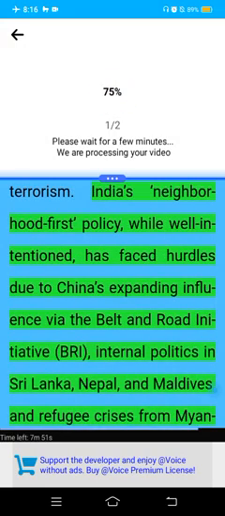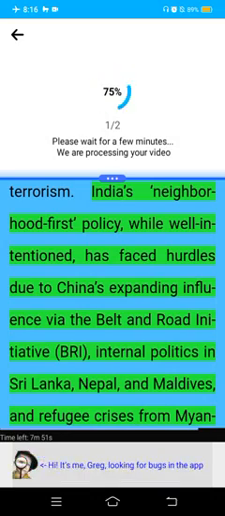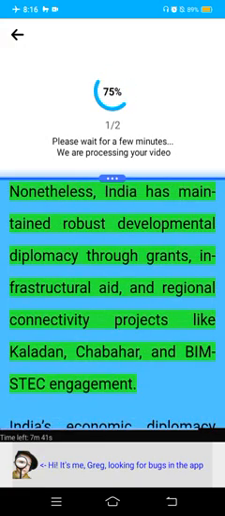India's neighborhood-first policy, well-intentioned, has faced hurdles due to China's expanding influence via the Belt and Road Initiative, BRI, internal politics in Sri Lanka, Nepal, and Maldives, and refugee crises from Myanmar and Afghanistan. Nonetheless, India maintains robust developmental diplomacy through grants, infrastructural aid, and regional connectivity projects like Kaladan, Chabahar, and BIMSTEC engagement.